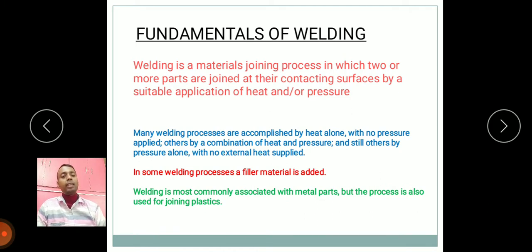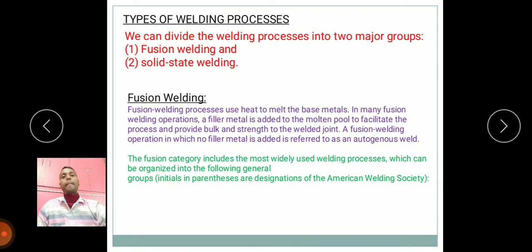In some welding processes, filler metal may be added. Welding is most commonly associated with metal parts, but the process is also used for joining plastics. Types of welding process: one is fusion welding, another is solid state welding.